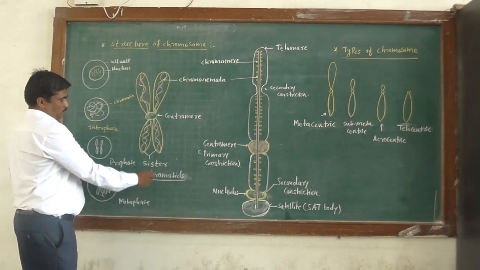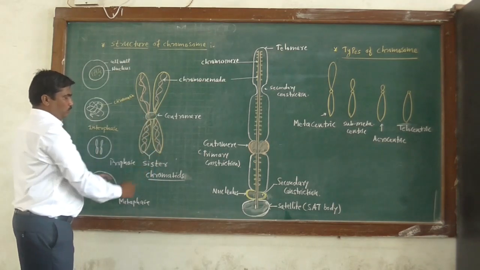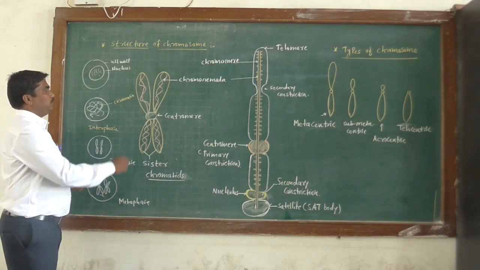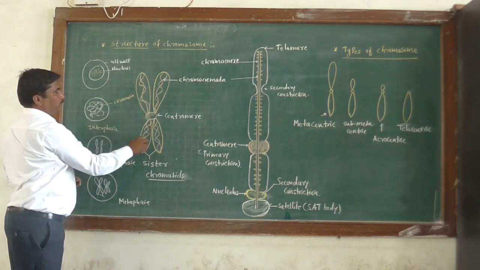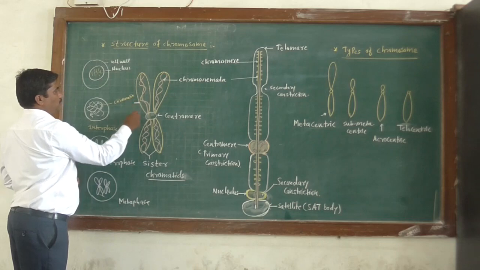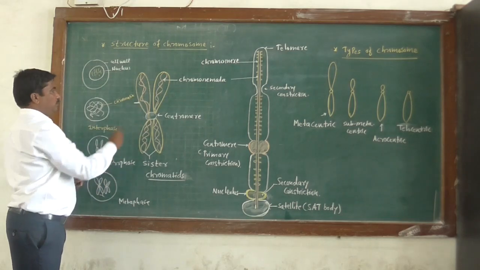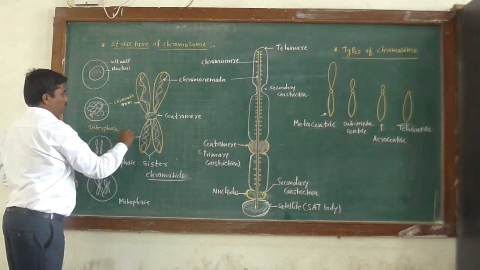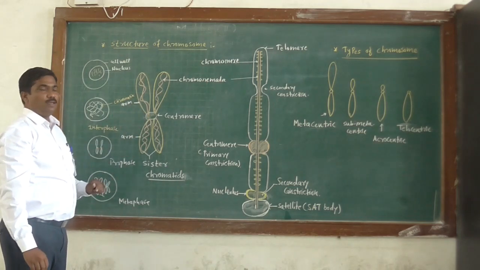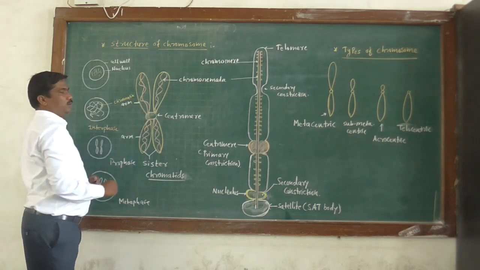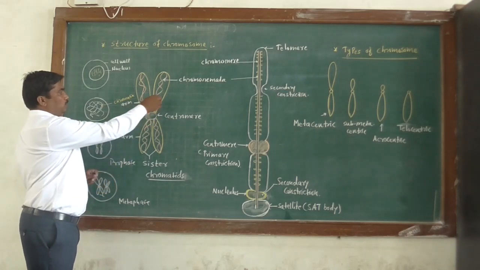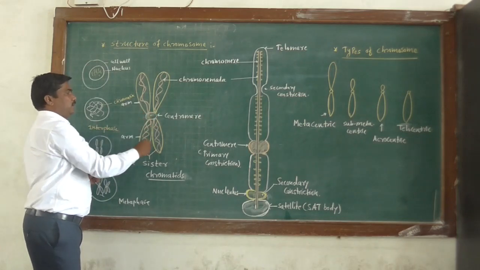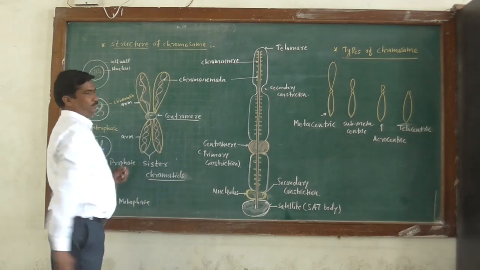So in metaphase, chromosomes have two sister chromatids, and each chromatid has two arms, this arm and this other one. So this is the arm of chromosome. These arms, or the two sister chromatids, are held together at the center called the centromere.